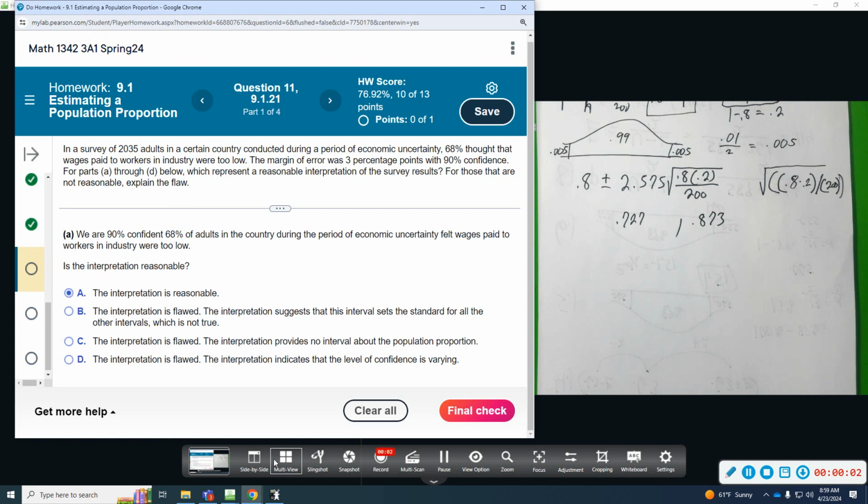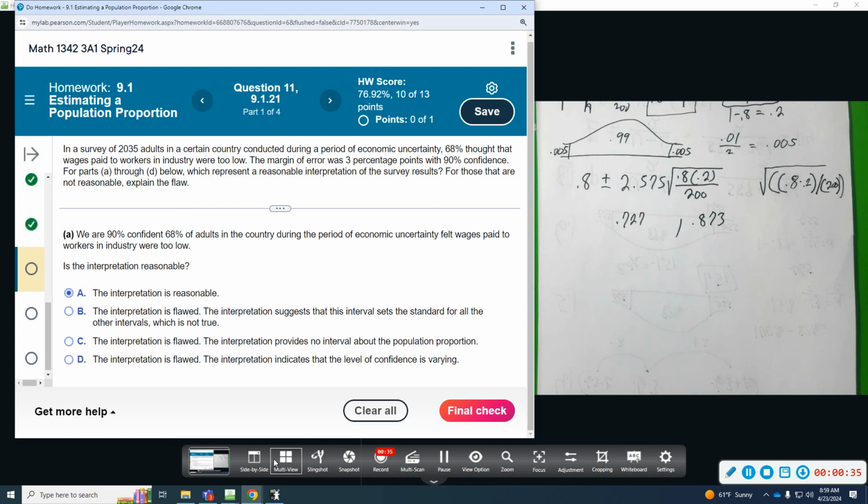All right, question number 11. In a survey of 2,035 adults in a certain country conducted during a period of economic uncertainty, 68% thought that wages paid to workers in industry were too low. The margin of error was 3 percentage points, with 90% confidence. For parts A through E, which represent a reasonable interpretation of this result? For those that are not, explain the flaw.